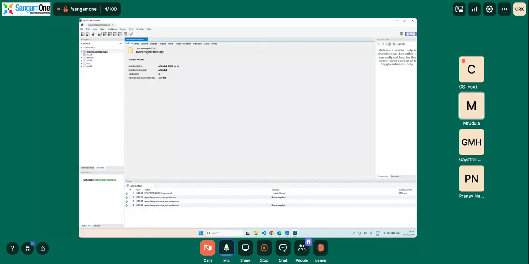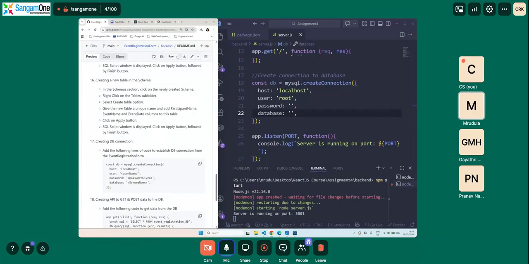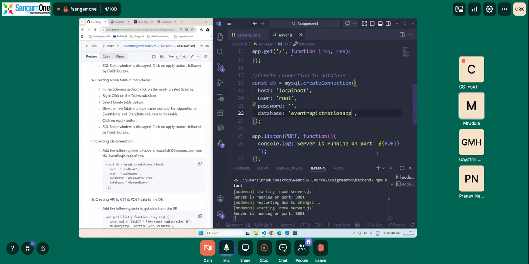Let me just go to the chat and say event registration app. So I will paste it here. So always remember whenever you are trying to create a connection, the username, the host, the password, the database should match whatever you have given in the instance. So now I will save this.